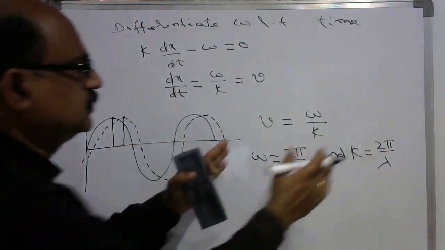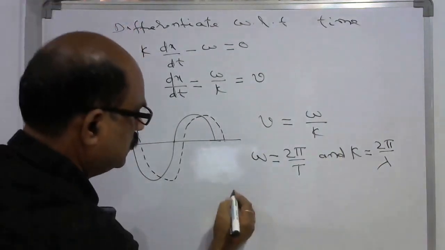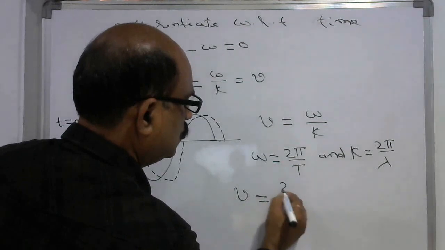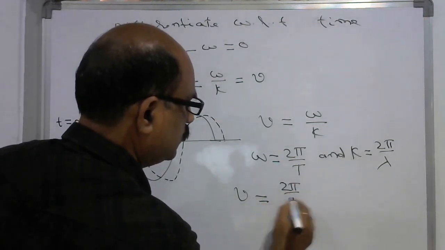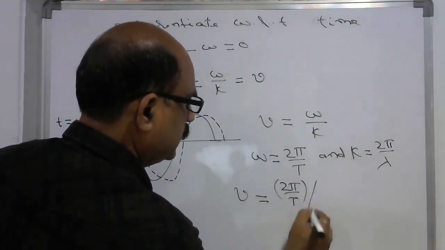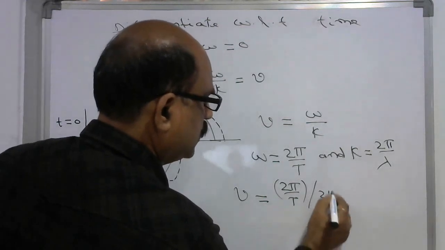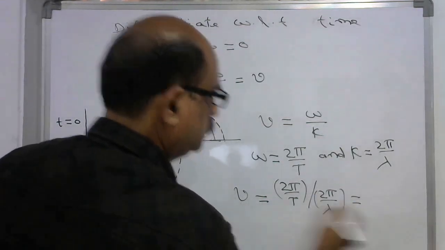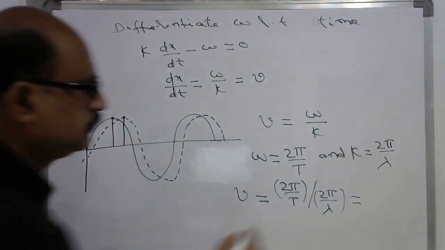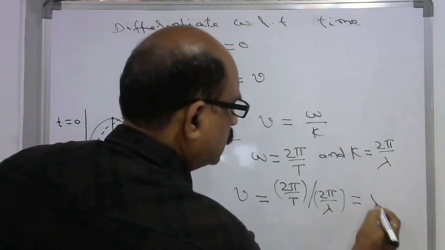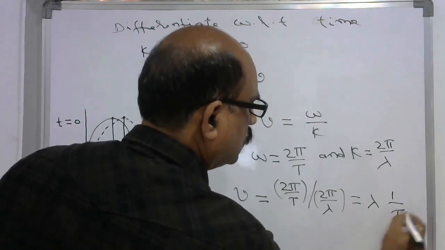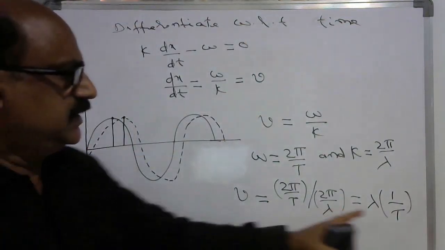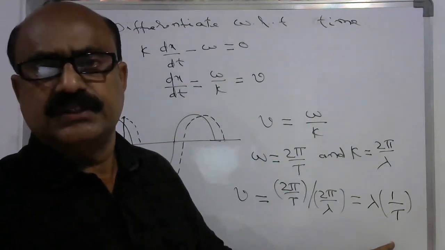So if you substitute these two values in this equation, we will get v is equal to (2 pi by T) by (2 pi by lambda). Then we will be getting lambda into 1 by T. But 1 by T is frequency.